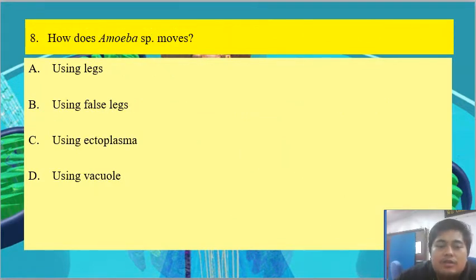Next, number 8. How does amoeba move? So amoeba moves using its false leg, or we also call it pseudopodium.